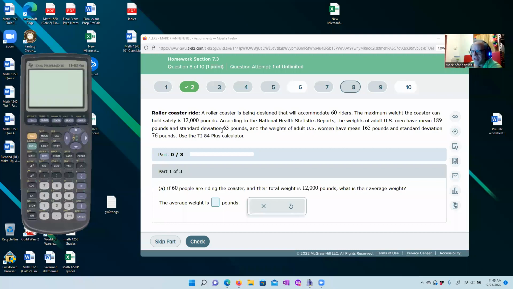All right, good morning. Welcome back to Intro to Statistics. So we're going to be looking at 7.3 as sampling distributions.